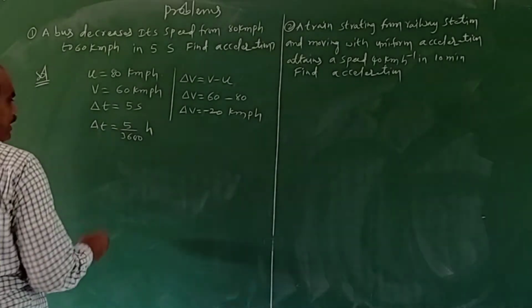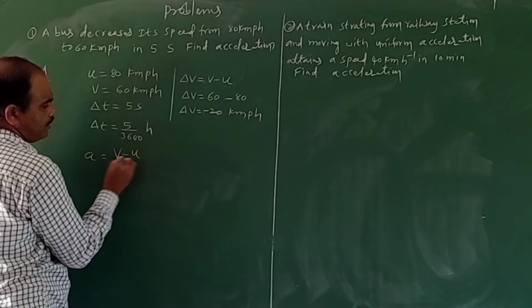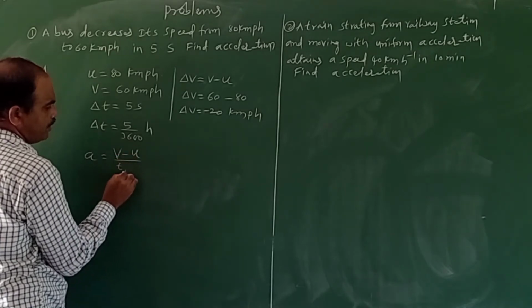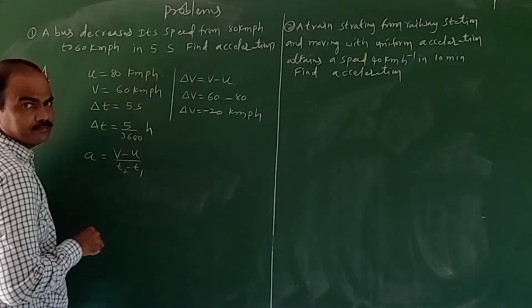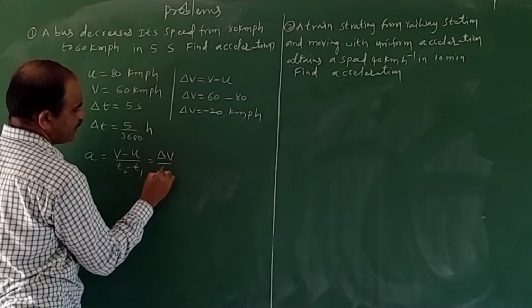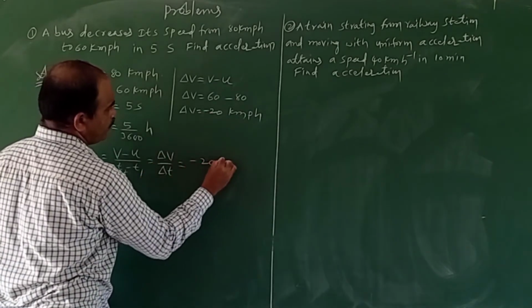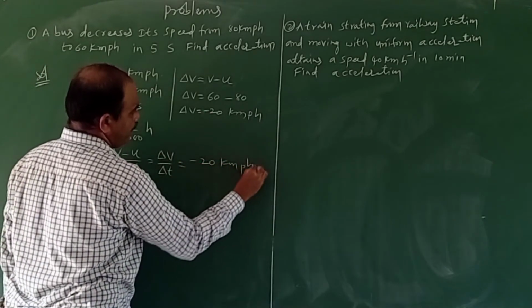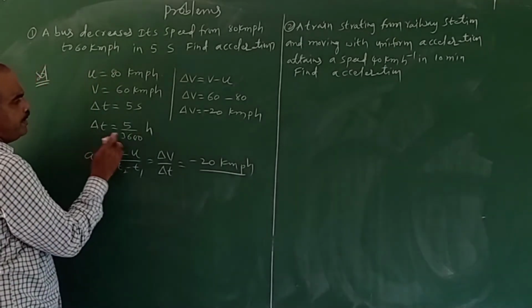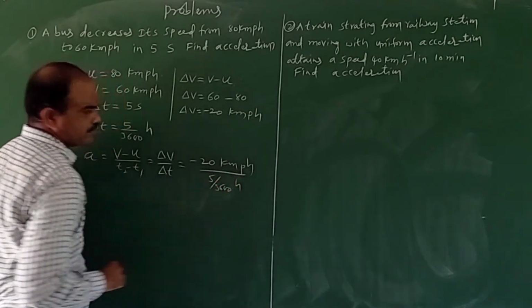Now what is the acceleration? The acceleration formula is final velocity minus initial velocity by change in time, or the change in velocity by change in time. The change in velocity is minus 20 km per hour, and the change in time is 5 by 3600 hours.